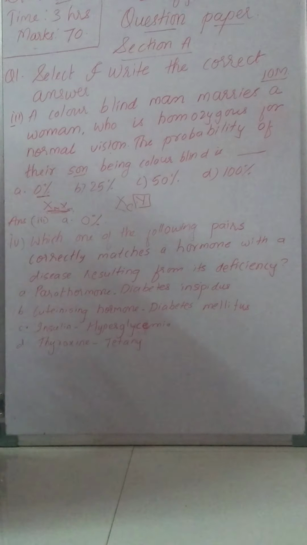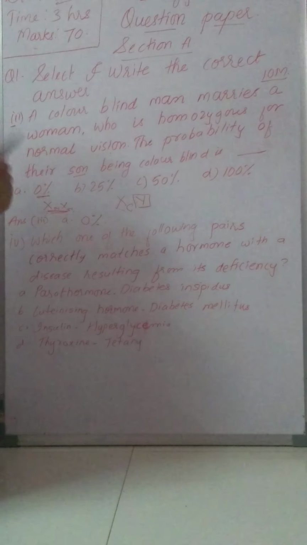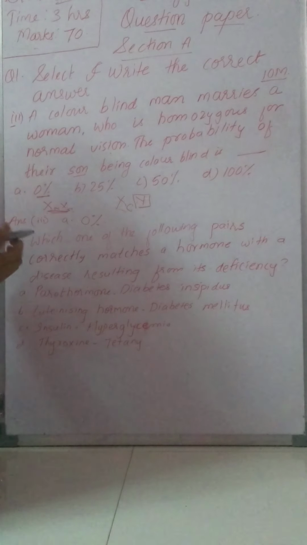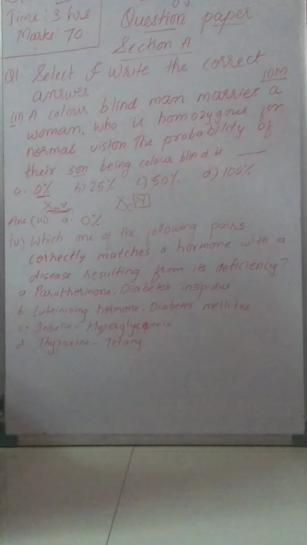This you will find in chapter number 3, that is inheritance and variation. I have also explained it in my lecture, but if you read the chapter, you will understand this question clearly. The next question is question number 4.